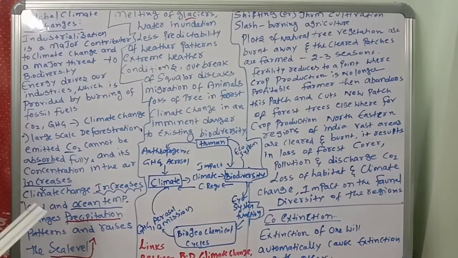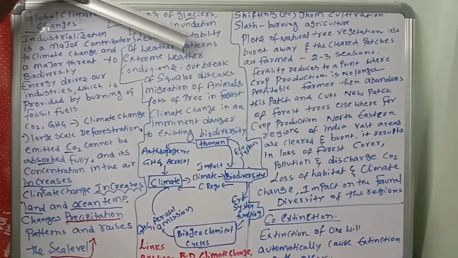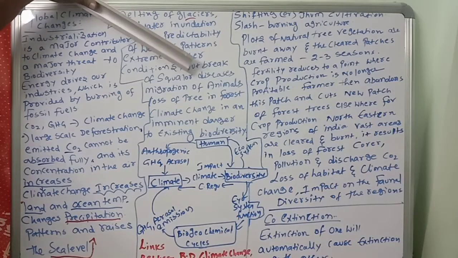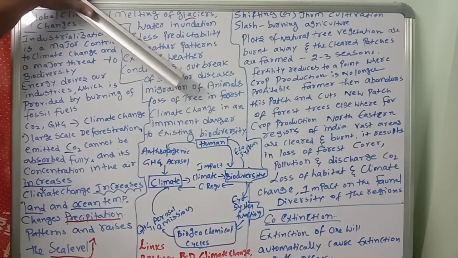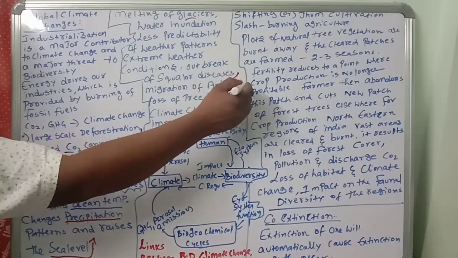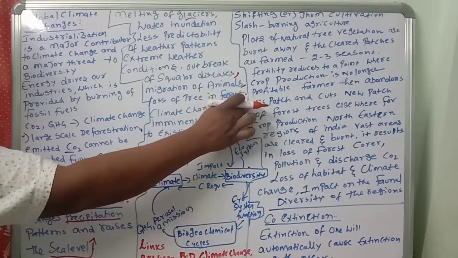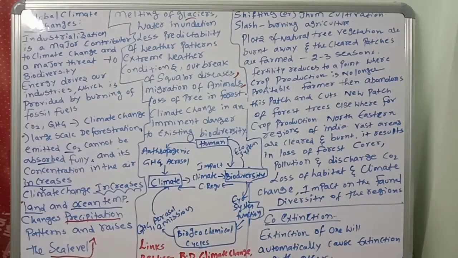When the climate change increases, what? Land and ocean temperature. When the ocean temperature increases, that affects the precipitation patterns and raises the sea level. Melting of glaciers, water inundation, less predictability of weather patterns, extreme weather conditions, outbreak of scalar diseases, migration of animals, loss of trees in the forest. So these many problems are there. That is the reason we should protect our climate by reducing the pollution.